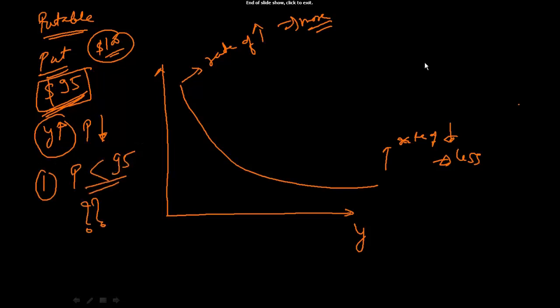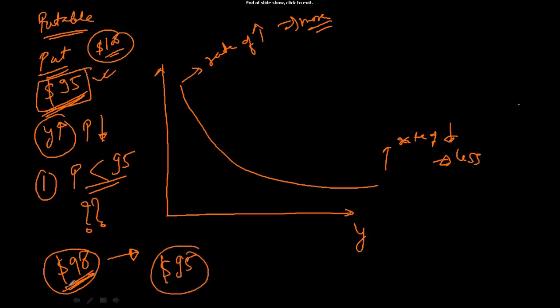So it is not possible. Why? Because think about it. You have the right to sell the bond at 95 anytime. Let's say you see in the market the bond is trading at 90. What you will do is buy the bond at 90 and immediately sell the bond to the issuer at 95.